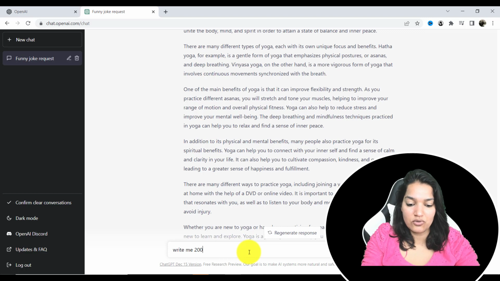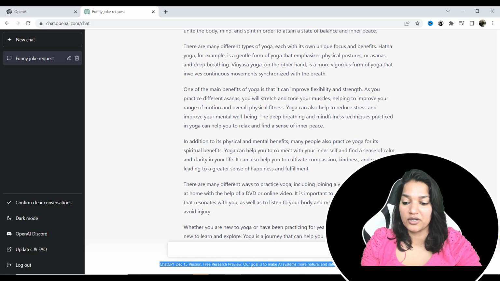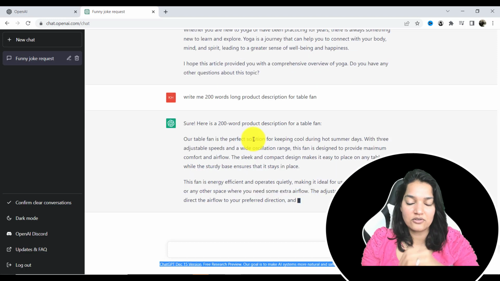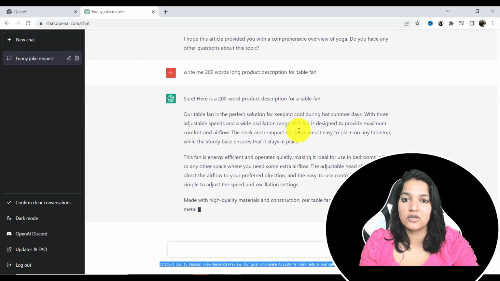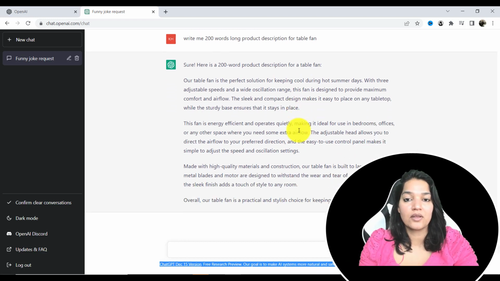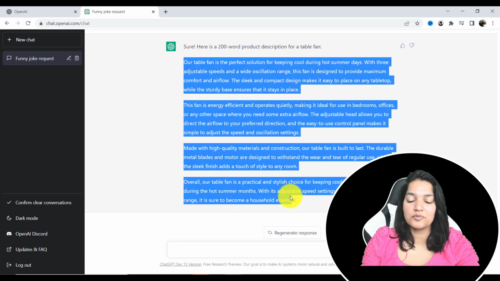Write me 200 words long product description for table fan. Let's say I have a table fan. Now it's going to write a nice product description for it. Okay, so you can see here is a 200-word product description for a table fan. So it's pretty good. It uses those catchy phrases. Whoever wants to buy it, it'll give a good overview of the table fan and all of that. So you can see here, this is the description ChatGPT has given.